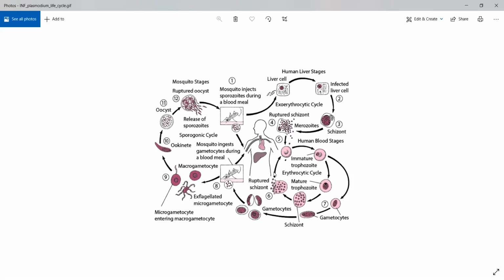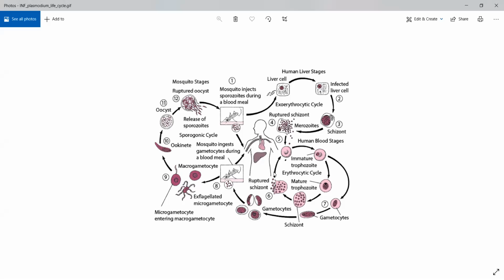Okay, they will start proliferating. They will continue the life cycle in a different way. They will enter into the mosquito and start the sexual phase of the life cycle, so that it can enter into a different human and continue its life cycle there. Again, a sexual phase can start there.